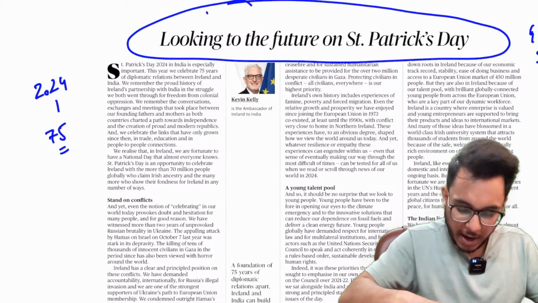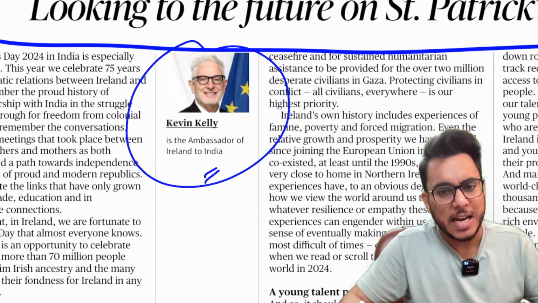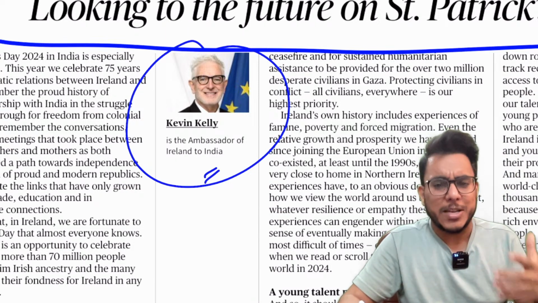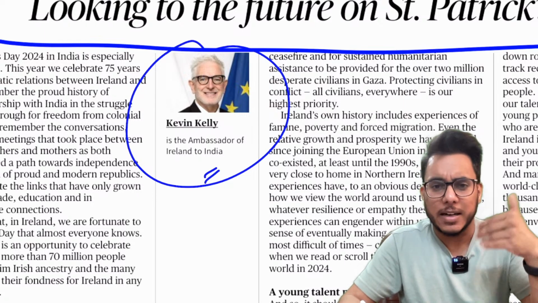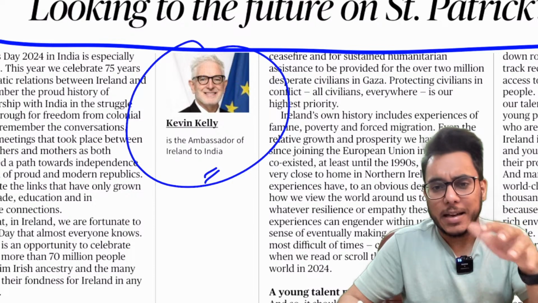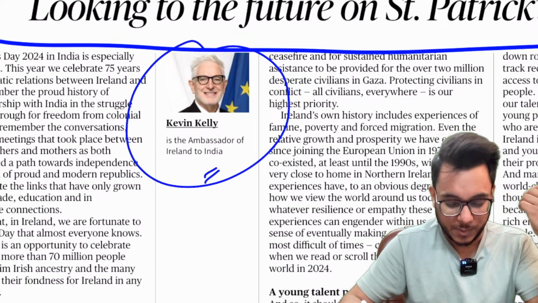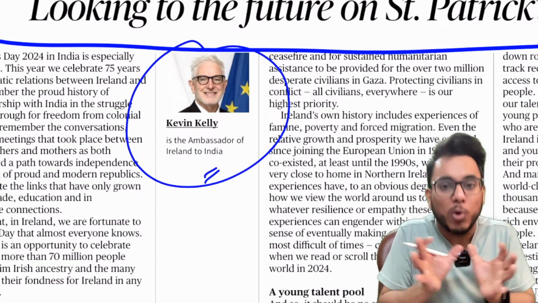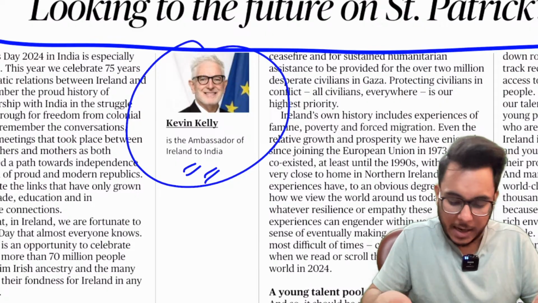Now, this particular article is written by Mr. Kevin Kelly, who is the ambassador of Ireland to India. Now, why am I mentioning specifically who has written it? Because when you read the article, it is written in active voice. The article is written in a kind of language by which it is giving an overview of India-Ireland relations, okay, from the point of view of an ambassador.